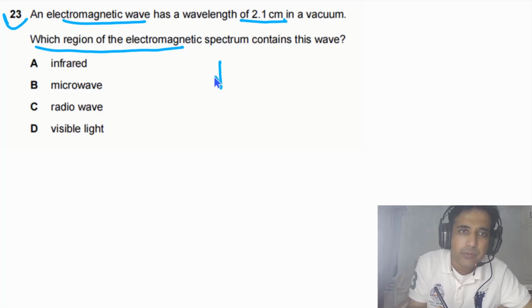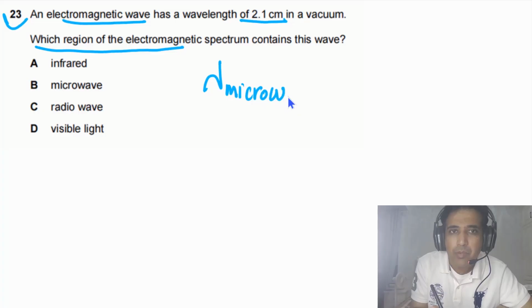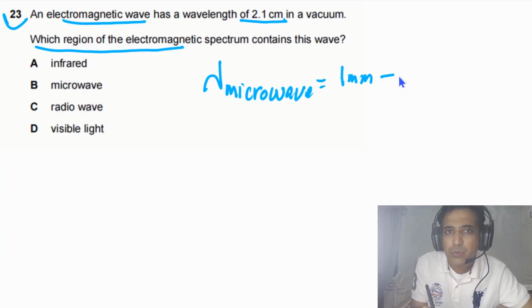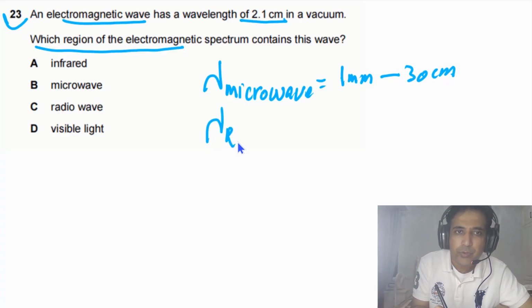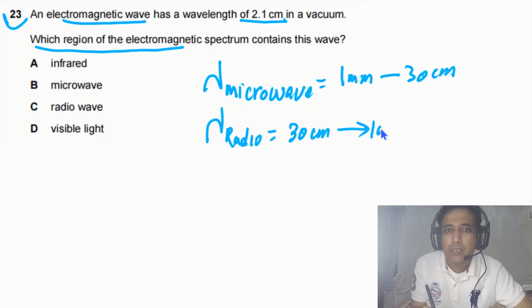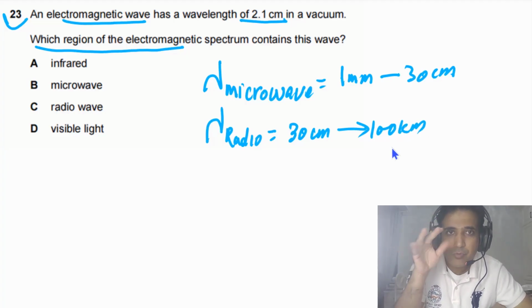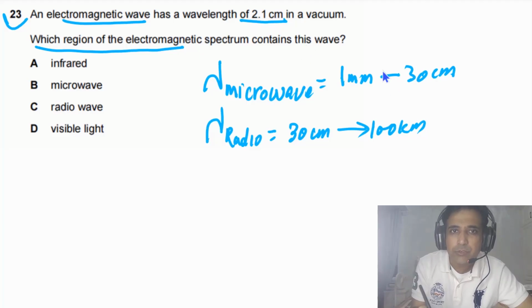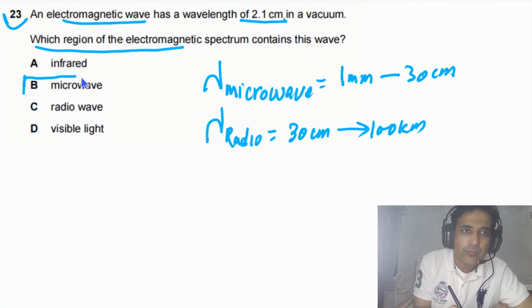The wavelength of microwaves is from 1 millimeter to 30 centimeters, and the wavelength of radio waves, which is very important to remember, is from 30 centimeters to 100 kilometers. So these two ranges are very important. So this is 2.1 centimeters, which means this is the microwave.